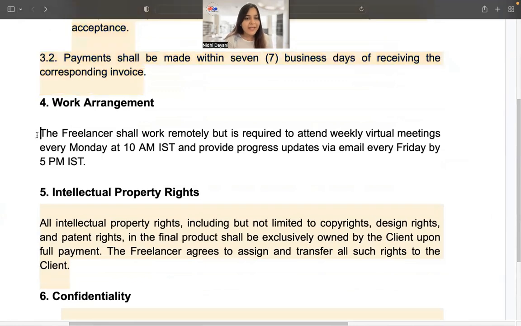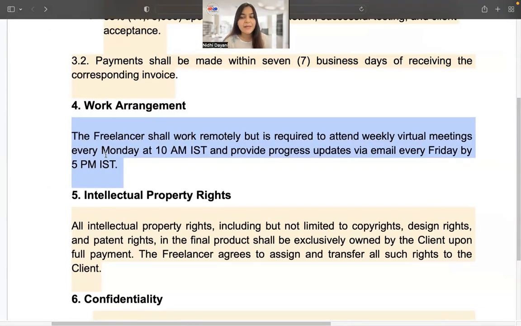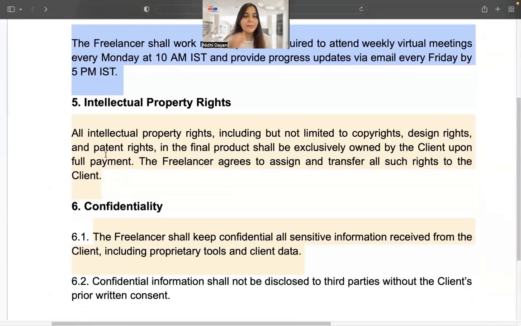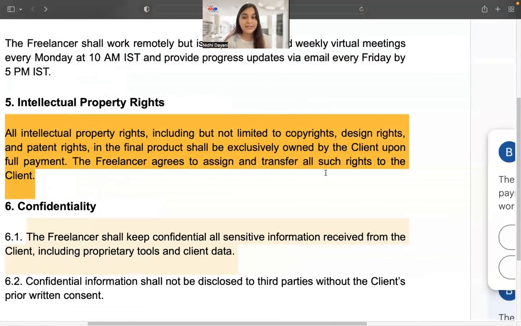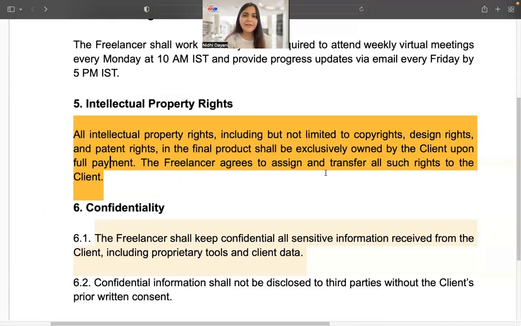Work arrangement is fine. Monday meetings and email receipt on Friday is incorporated. About the intellectual property, it says all intellectual property shall be exclusively owned by the client upon full payment, and the freelancer agrees to assign and transfer all such rights. But here we can say that Arav has rights to his pre-existing work. Again, we're trying to draft it from his perspective. So we will change this clause.